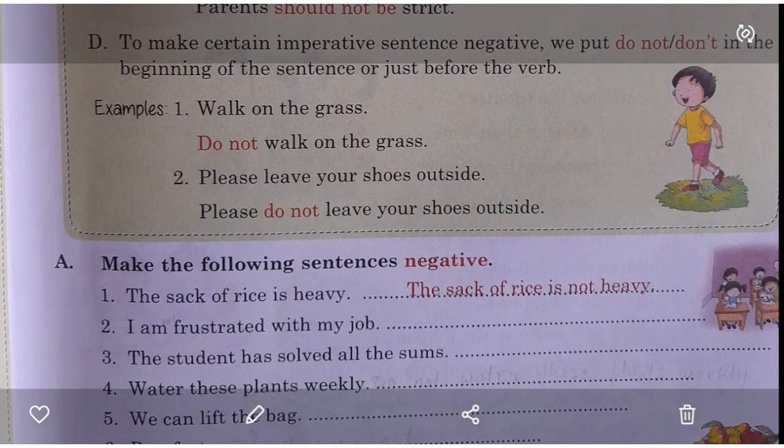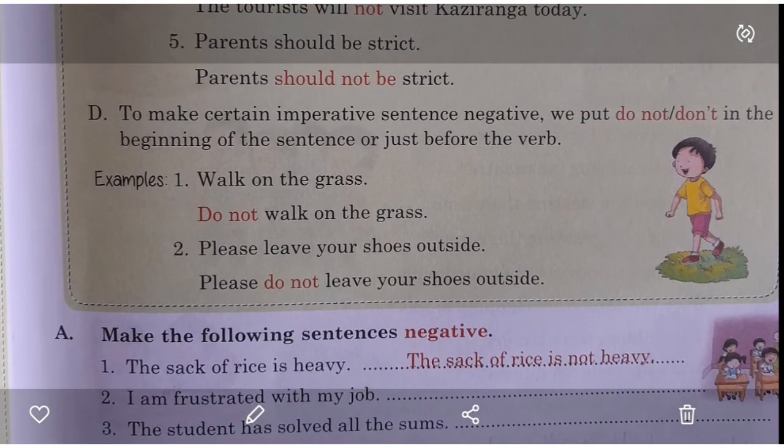D point. To make certain imperative sentences negative, we put do not or don't in the beginning of the sentence or just before the verb. Walk on the grass. Do not walk on the grass. Please leave your shoes outside. Please do not leave your shoes outside.